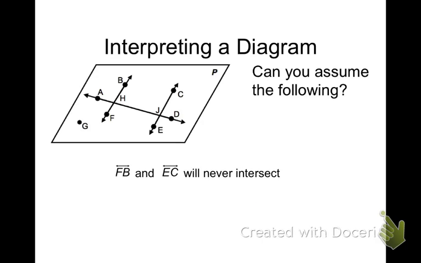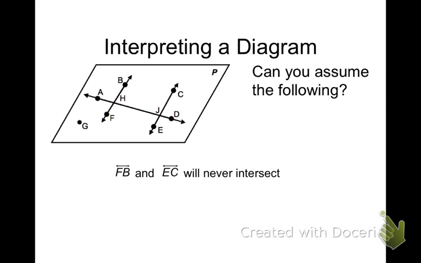Can we assume that line FB and line EC will never intersect? They don't intersect right now, but what if they kept going on and on forever? Could they possibly intersect? No. Why not? Because they're only going straight up, and they can't cross anything. Well, I'm glad you're saying this.